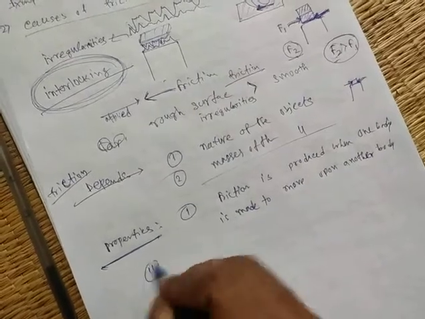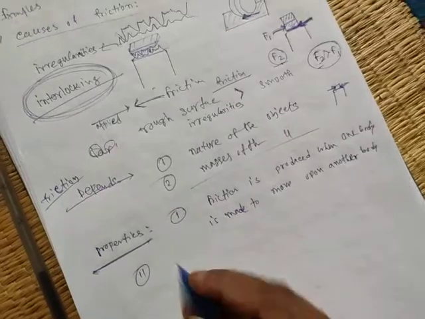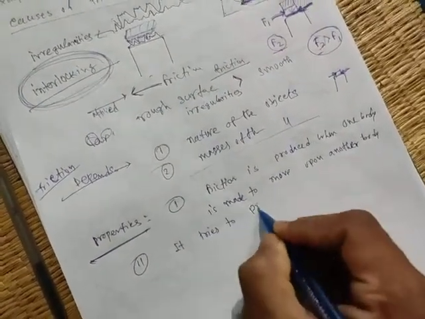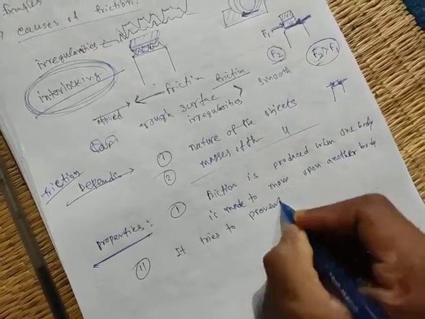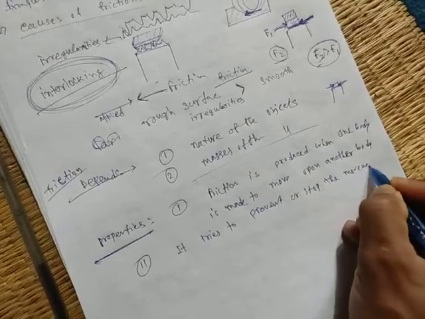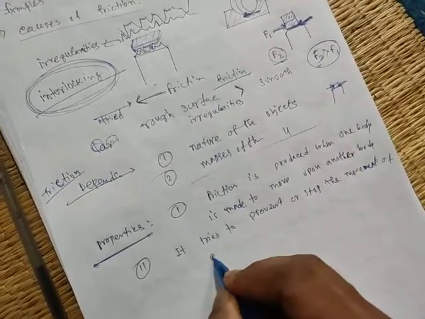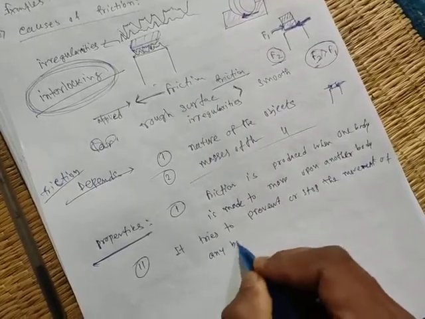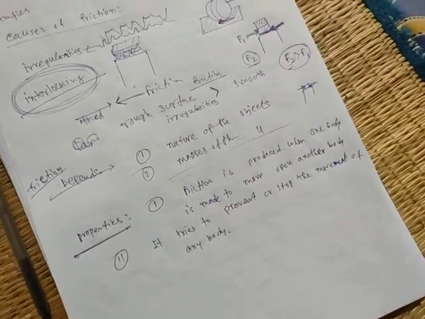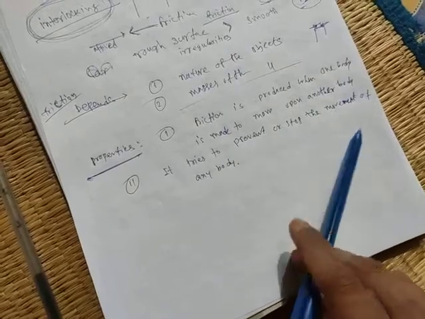Next, we have already seen that friction tries to prevent or stop the movement of any body.